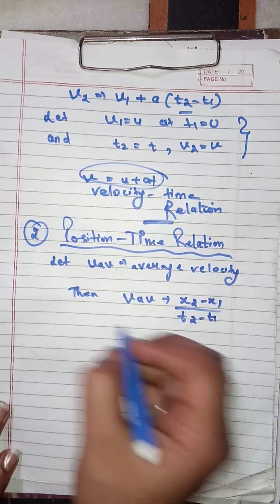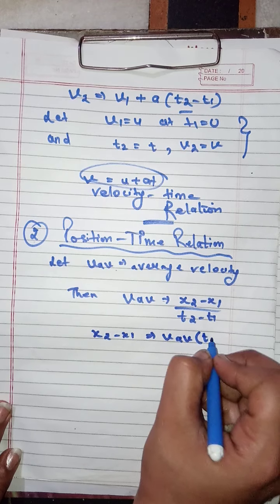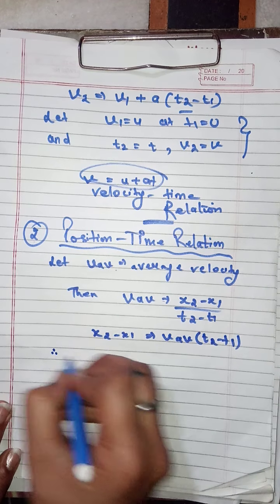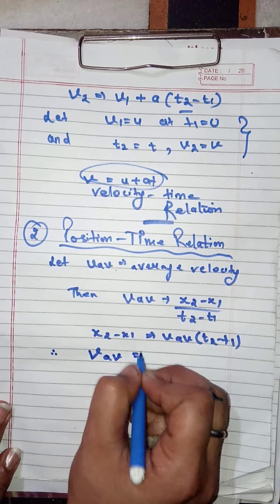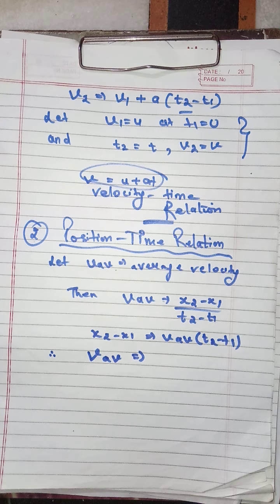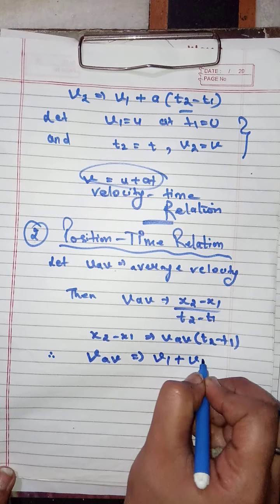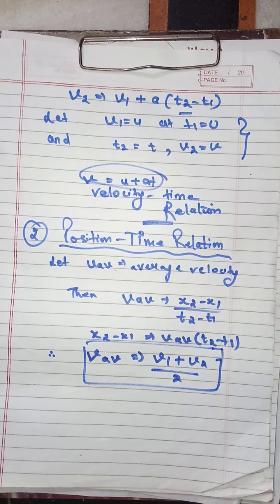So using this we can write x2 minus x1 is equal to V average into t2 minus t1, and we all know that V average is the average velocity. If I have two velocities, suppose v1 and v2, then I can write V average as v1 plus v2 by 2. I hope this simple thing is clear to all of you.